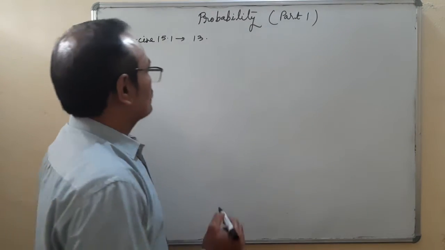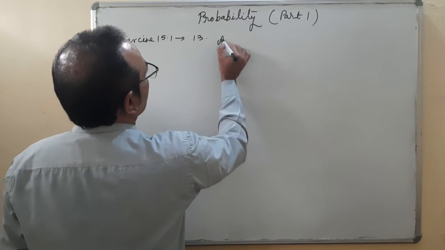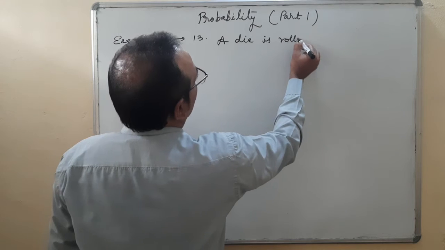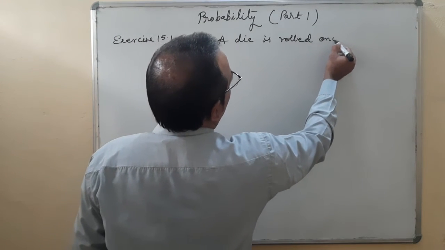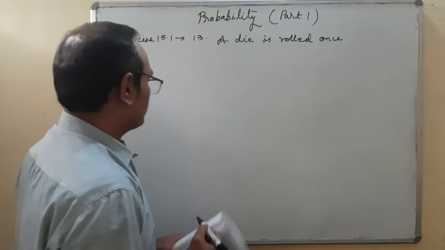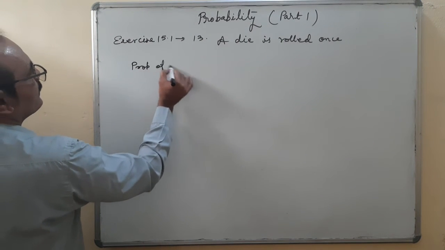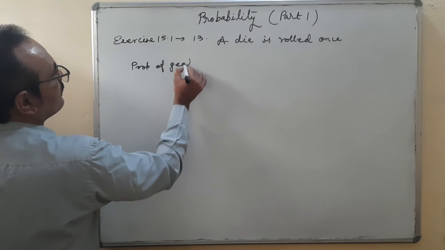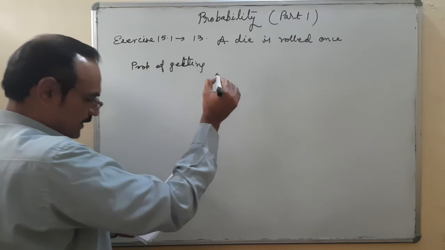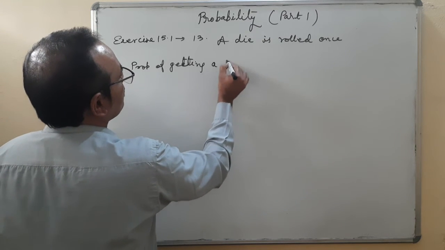So question number 13. A die is rolled once. Find the probability of getting a prime number.